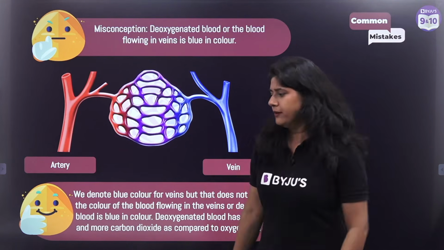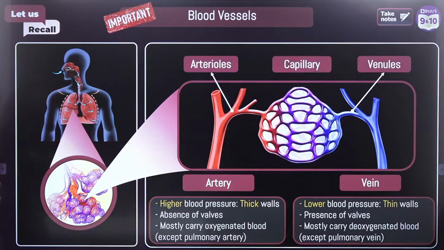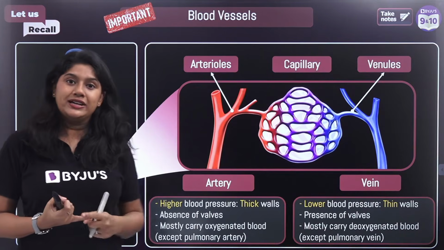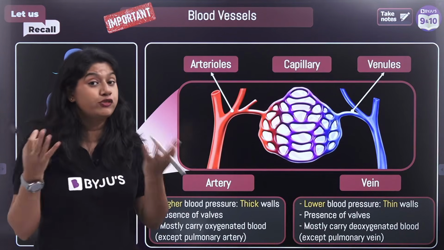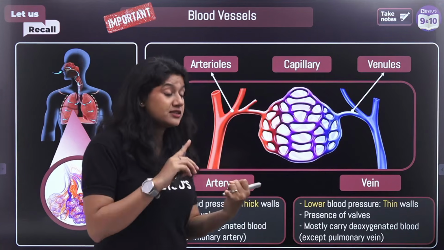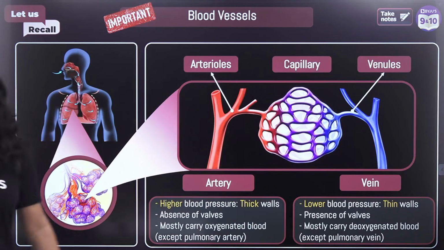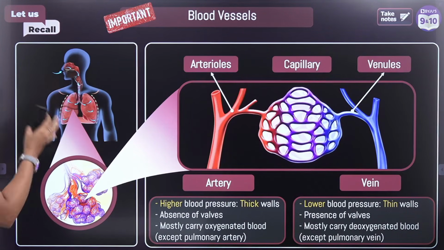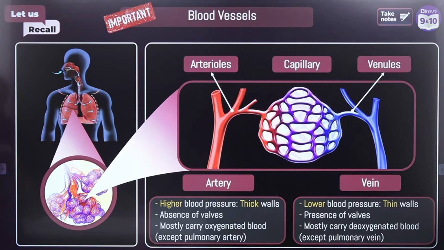So with this, I would say we have come to an end. So over here, everyone, a very quick summary of what we have studied in today's session. So we have the circulatory system, right? We have the heart, which is the pumping organ. We have blood, which has plasma, right, as the non-cellular component, it's fluid. Then we have cellular components like RBCs, WBCs, and platelets. And in the last, we studied about blood vessels, and in that we have studied about veins, arteries, and capillaries. Do take a screenshot. This question usually comes in your examination. And with this, I would say that we are done.